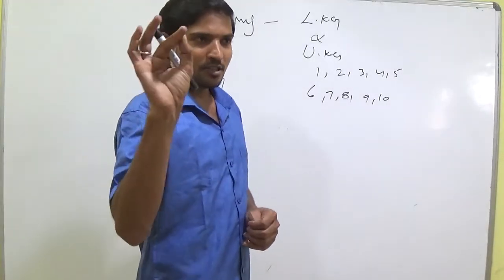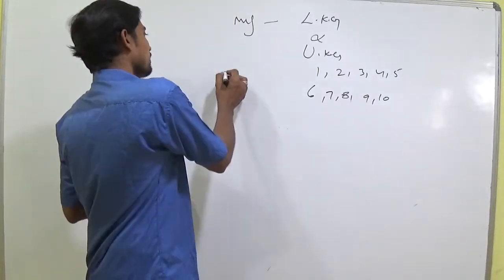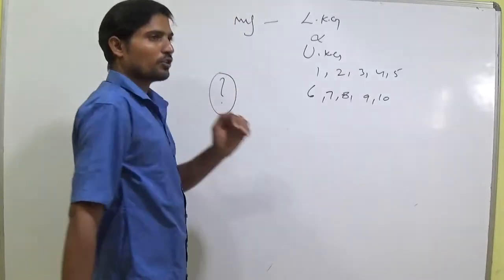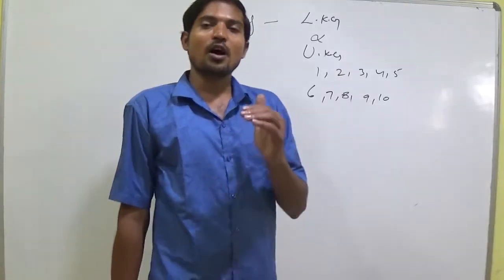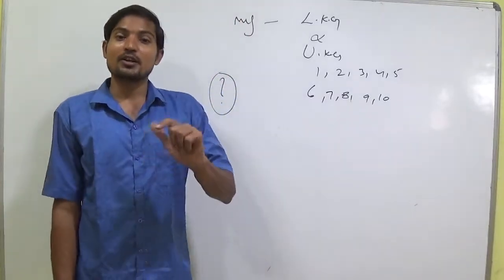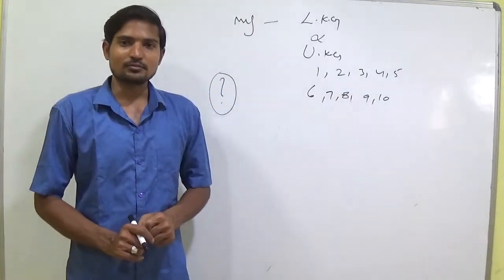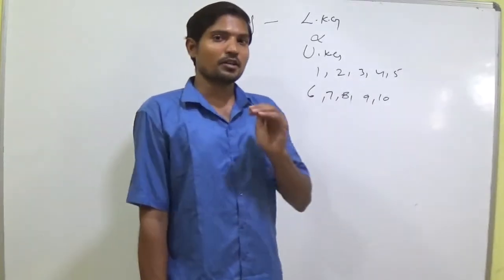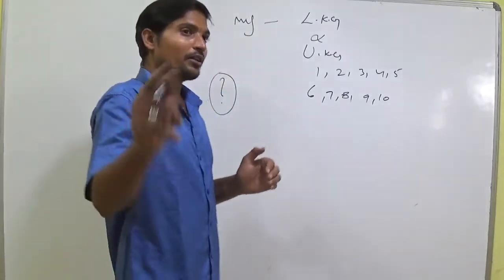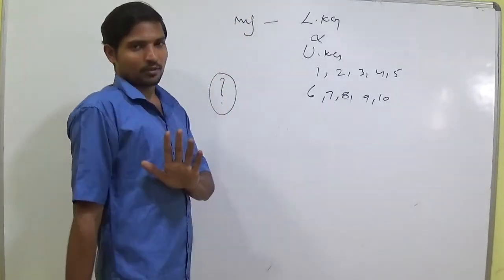At that time, certainly he will ask how many you need. And before that, he will ask, how can I know how many children are there in your class? So many chocolates you have to buy, right?